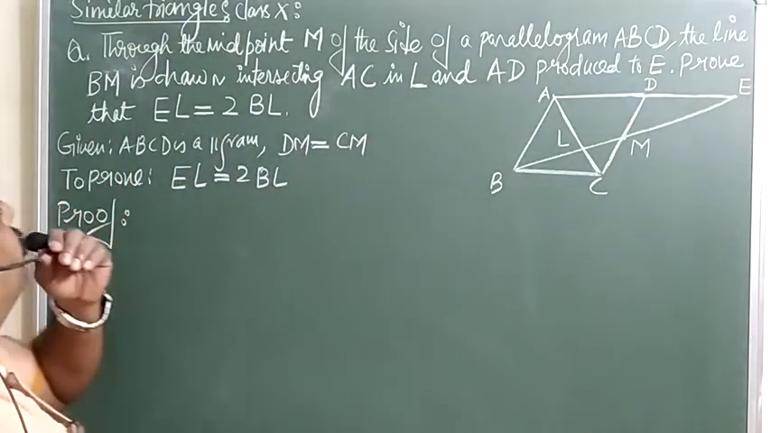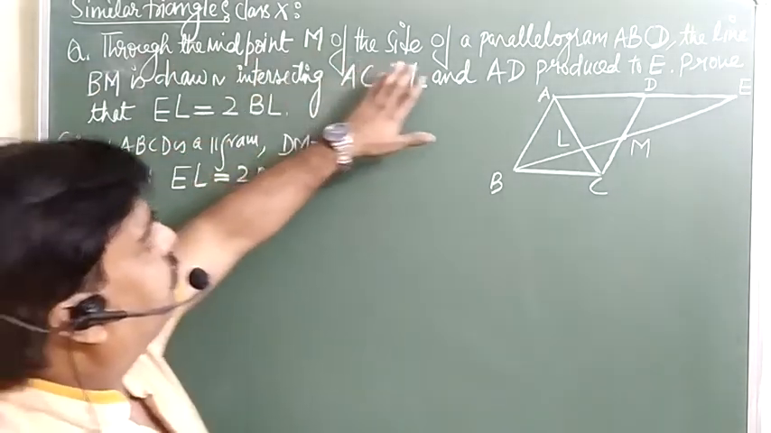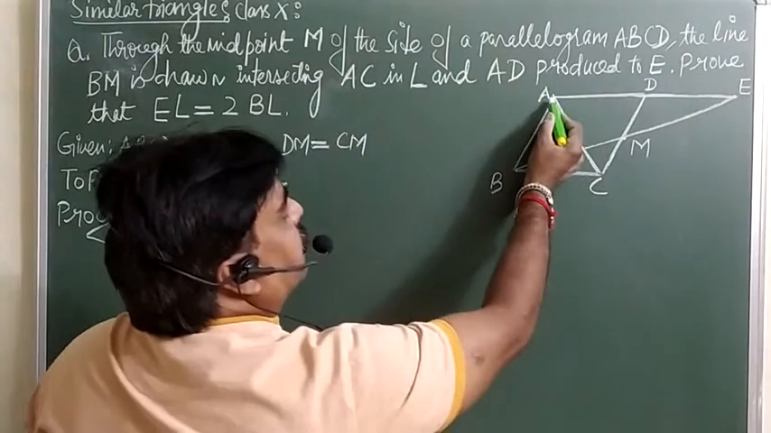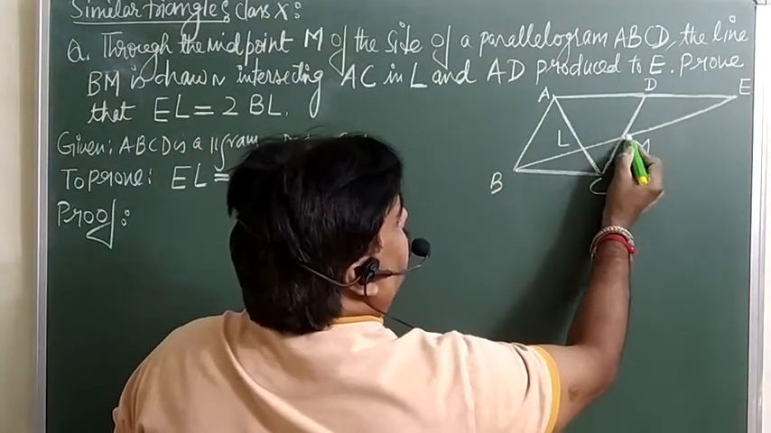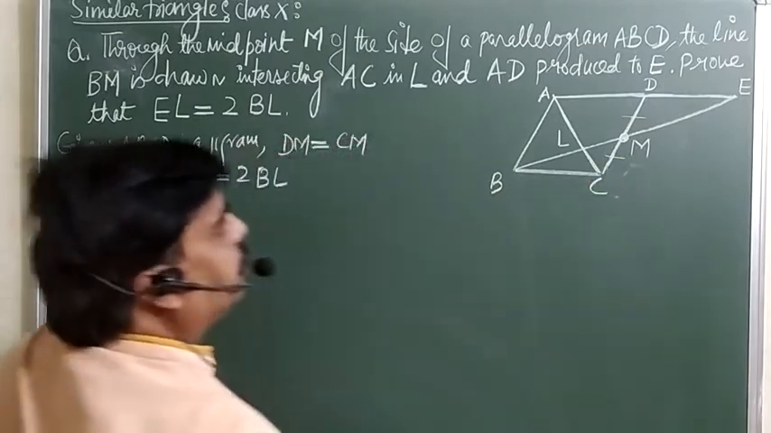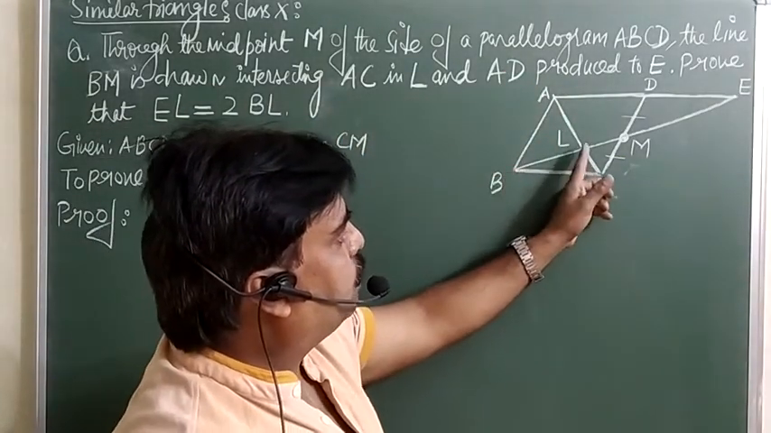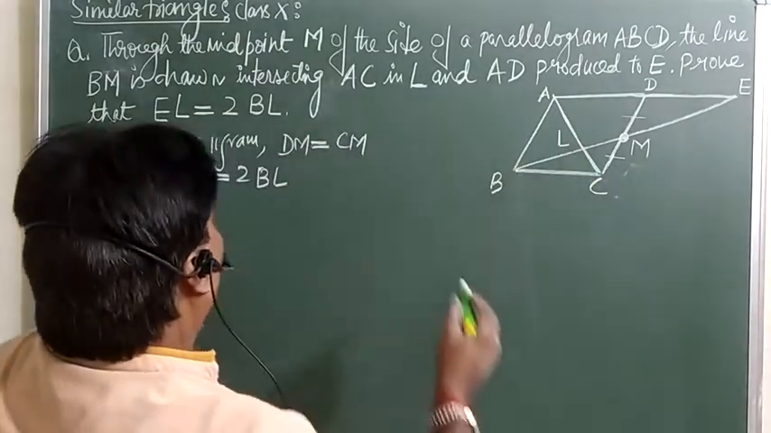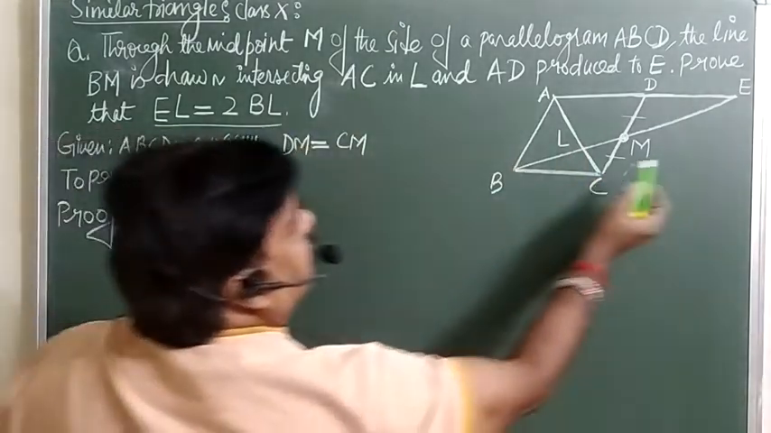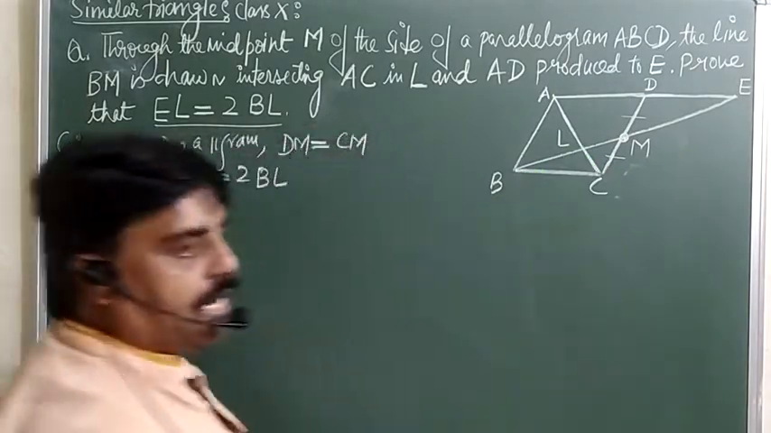The few questions I am taking from similar triangles. First is, through the midpoint M of the side of parallelogram ABCD, this ABCD is a parallelogram is given and M is the midpoint, means this DM is equal to CM is already given, and this AC line is going to intersect this one at the point L. We are supposed to prove that EL is equal to twice of BL.